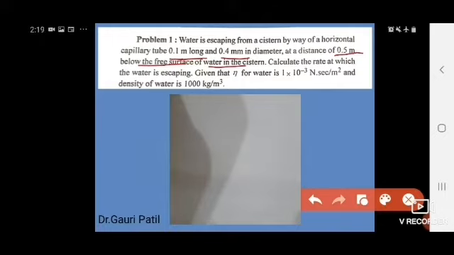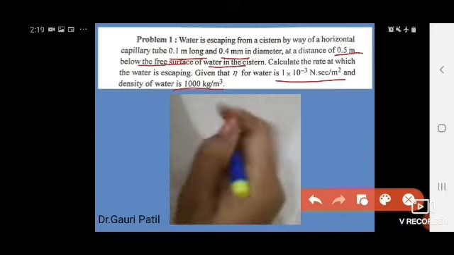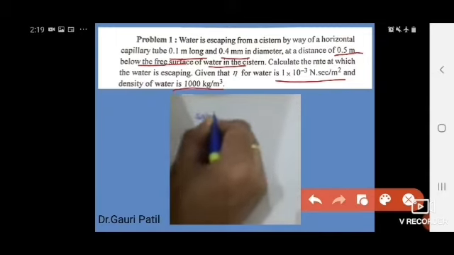The given values are eta, which is 1 into 10 raised to minus 3 Newton second per meter square, and the density of water is 1000 kilogram per meter cube. So these two are the given values. And what do we have to calculate here? We have to calculate the rate at which the water is escaping. So students, we will solve this using the given values.